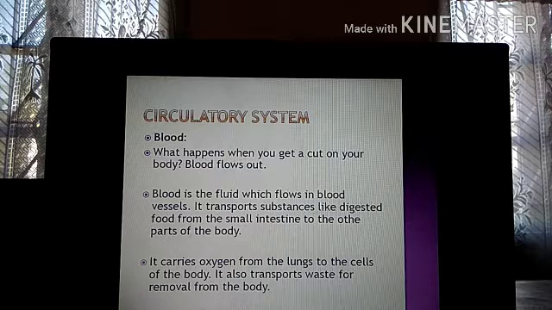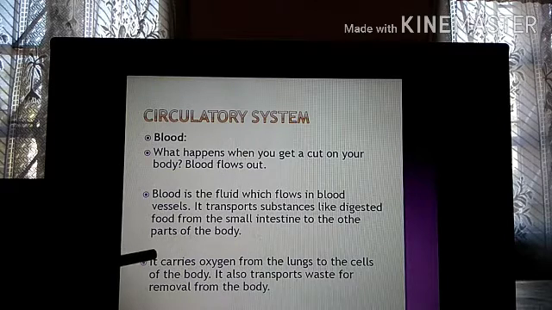Okay. So blood is a fluid. Fluid means it is liquid. And it flows in the blood vessels. So it transports substances like digested food. All of us know, you have studied about digestion. You know complete digestion occurs in the small intestine. So from the small intestine, the digested food is transported to other parts of the body through blood. So blood is the fluid that transports the digested food.